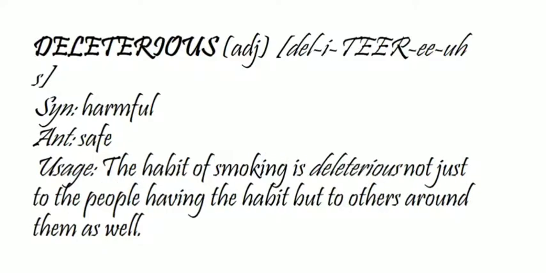The next one is deleterious. Deleterious is an adjective which refers to a harmful thing. The opposite of deleterious is safe. The habit of smoking is deleterious not just to the people having the habit but to others around them as well. The transition word "but" is used here, and it suggests that smoking is harmful not only to the person who smokes, but also to the people around them, right?